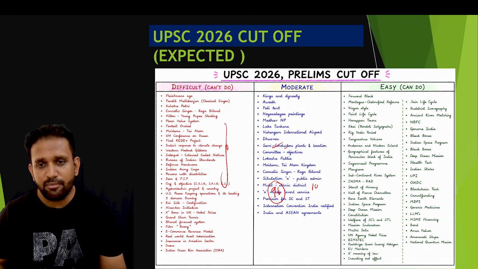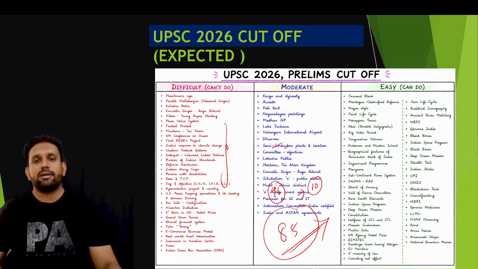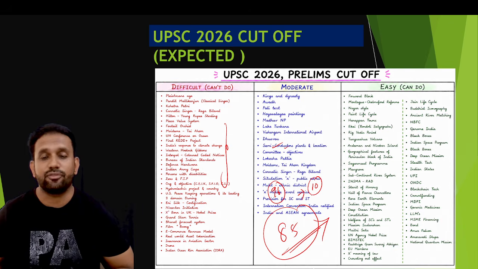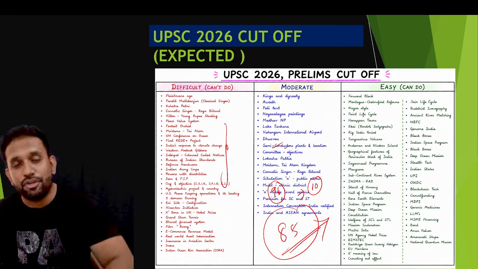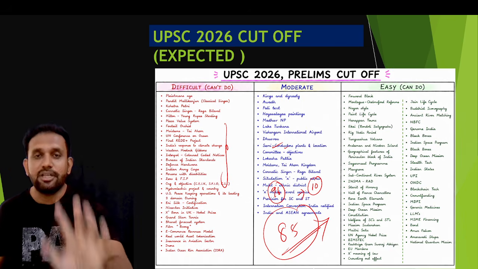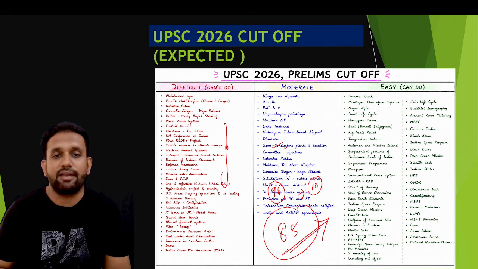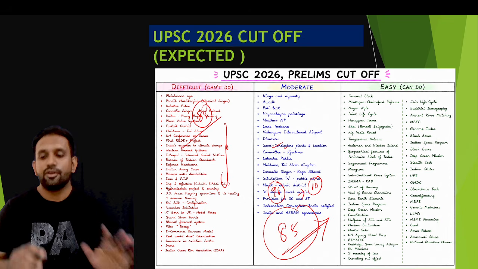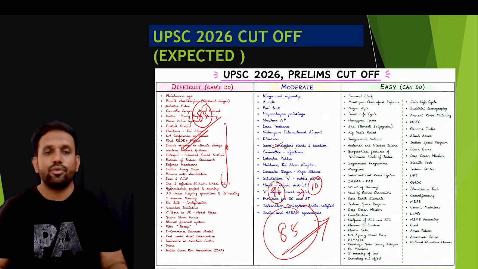Considering that you might have attempted some wrongly, I am removing 10 marks as negative. So 85 is the cutoff. Please remember this, 85 is the cutoff. I have taken the errors, the omissions, each and everything, and I am giving you now that this 85 is the cutoff. So if you are getting 85, you just go on for the mains preparation.